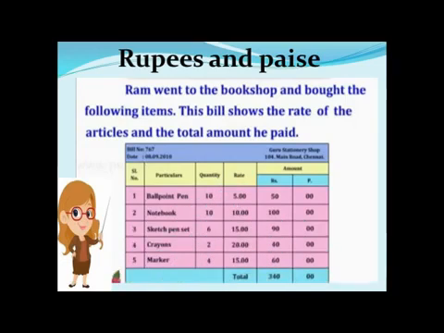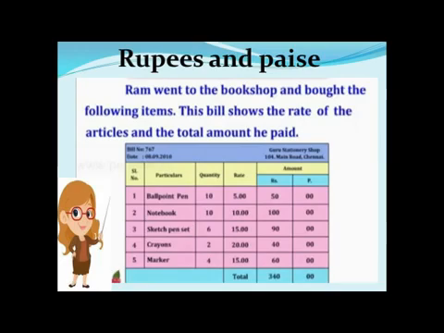Now see, in this slide, Ram went to the bookshop and bought the following items. This bill shows the rate of the articles and the total amount he paid. You can see in the left corner the bill number 767, the date of purchasing, that is 8/9/210. Then on the right hand side you will see the name of the shop, that is Guru Stationery Shop. The address also is given.